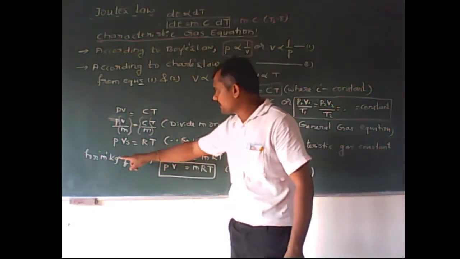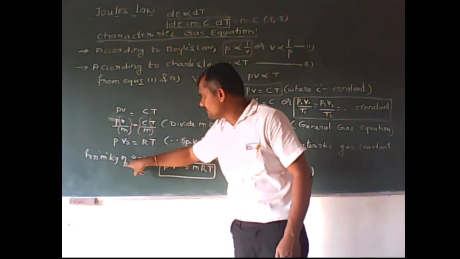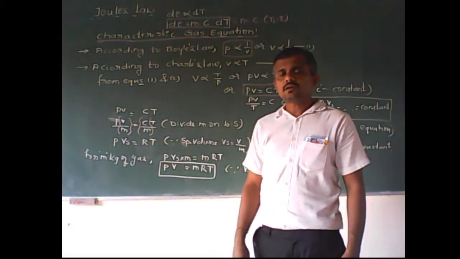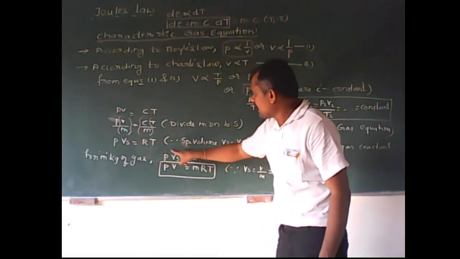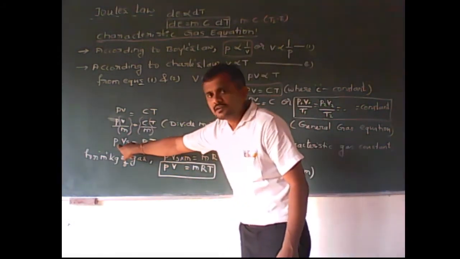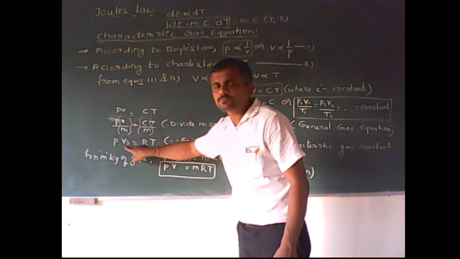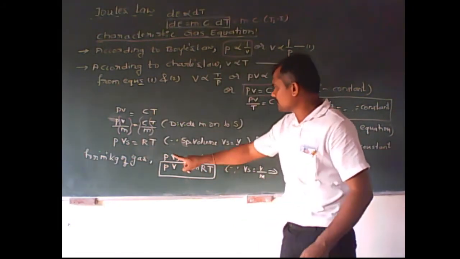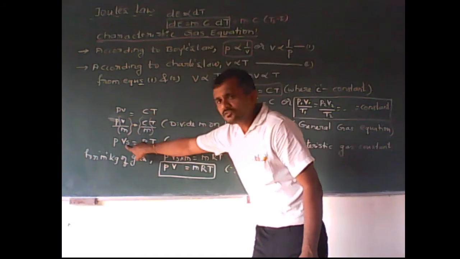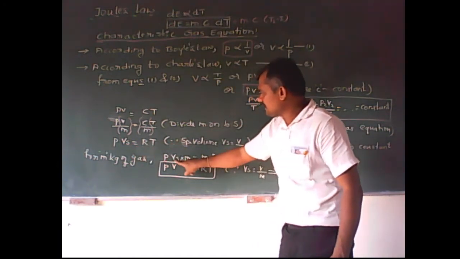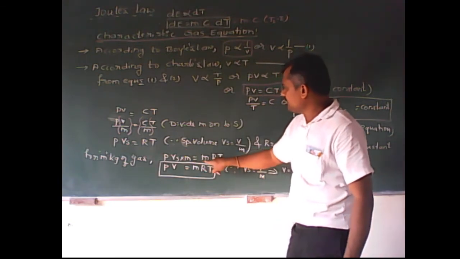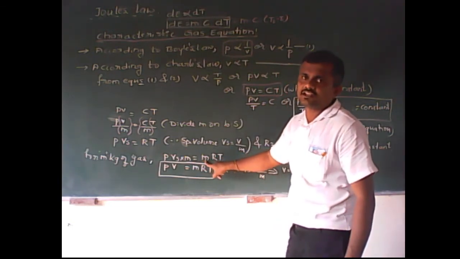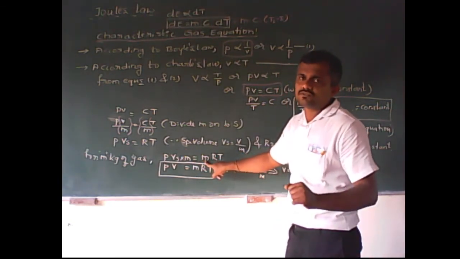Therefore, we take m kg of gas. For m kg of gas, I will multiply m on both sides of the previous equation, so m on the left-hand side and m on the right-hand side.